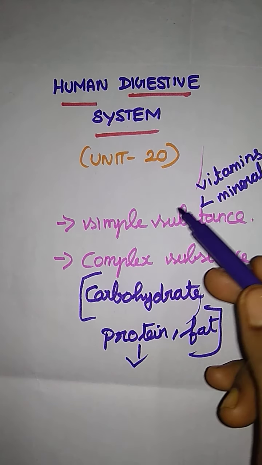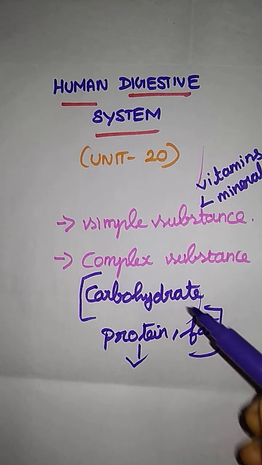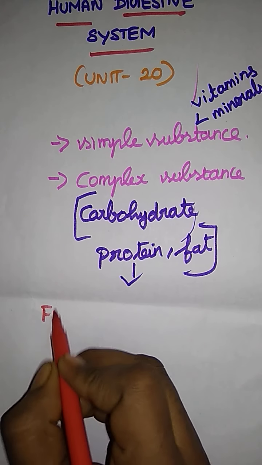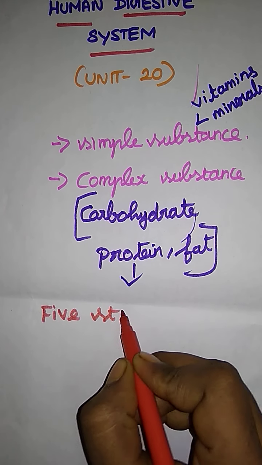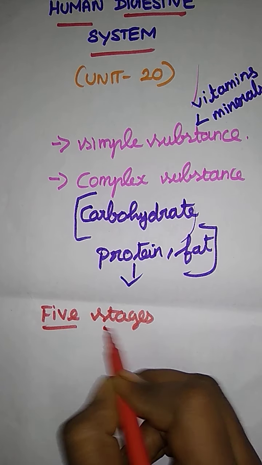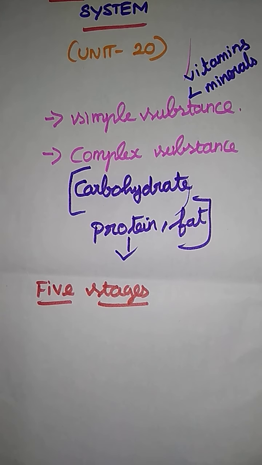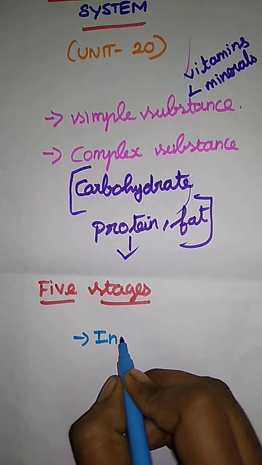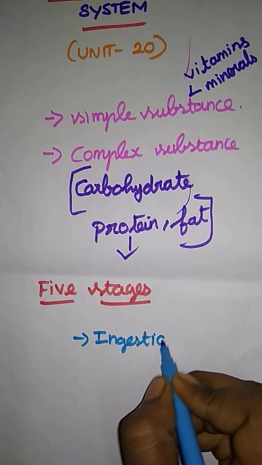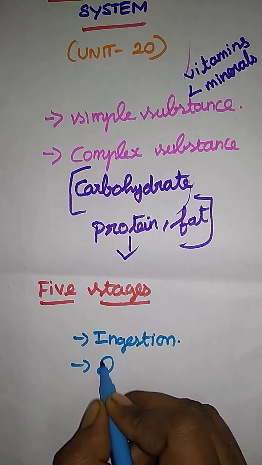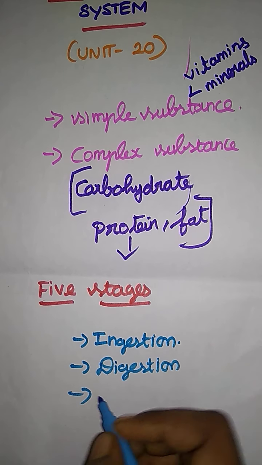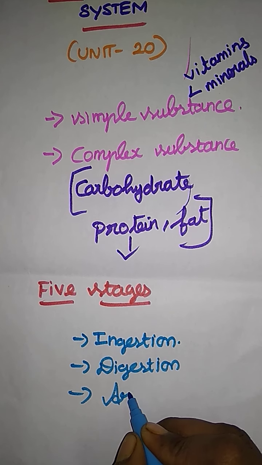Minerals and vitamins also need to be converted, with the help of a few stages. How many stages? There are 5 stages of food conversion, from complex to simple. The first stage is ingestion. The next stage is digestion. The third stage is absorption.